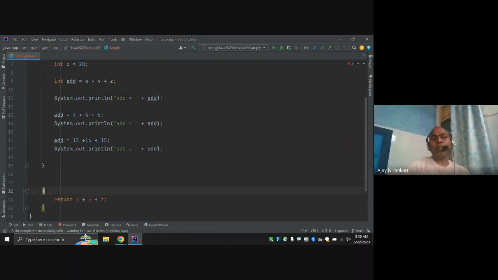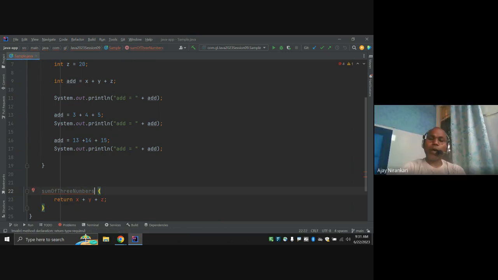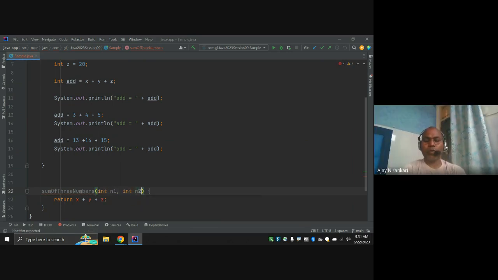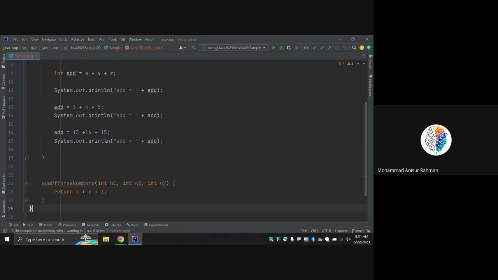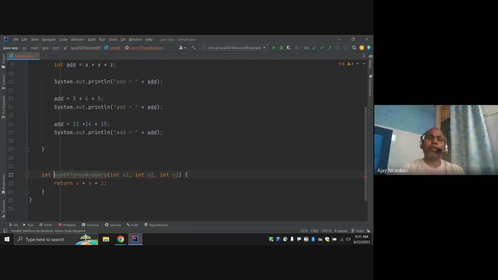But whenever I am writing a new block, I have to give it a name. Let's say sum of three numbers, right? But we have to pass three numbers. Let's say I pass number one and number two, then we have to write down each and every time integer n1, integer n2, and integer n3. This is the syntax of Java, and they return some integer.